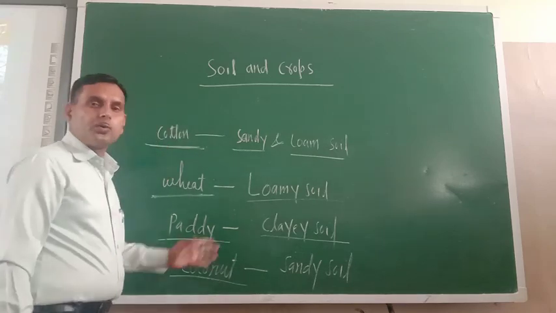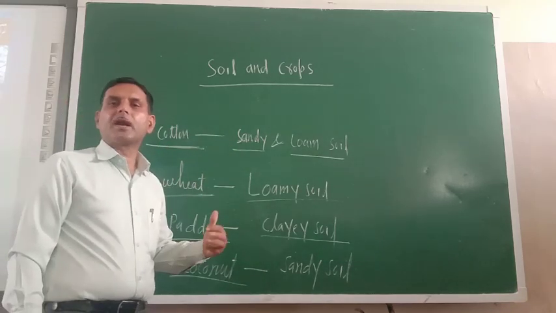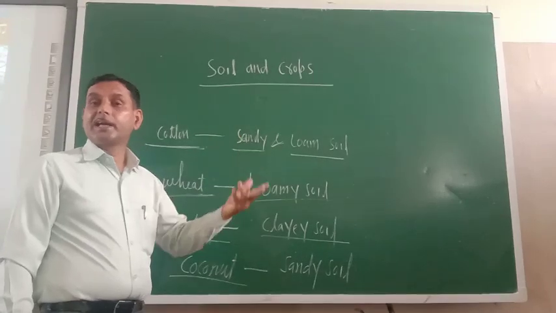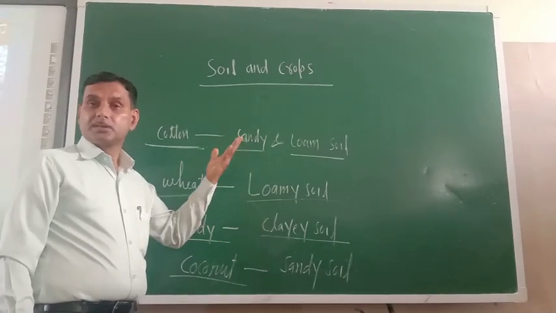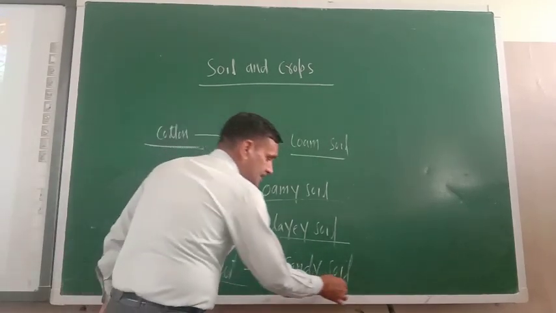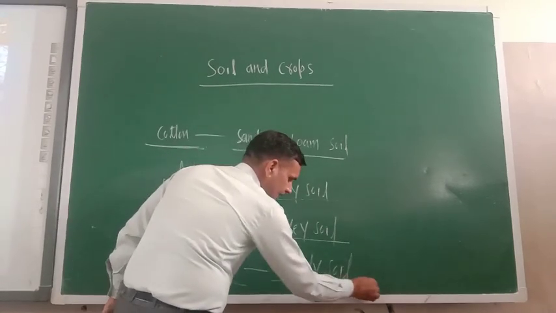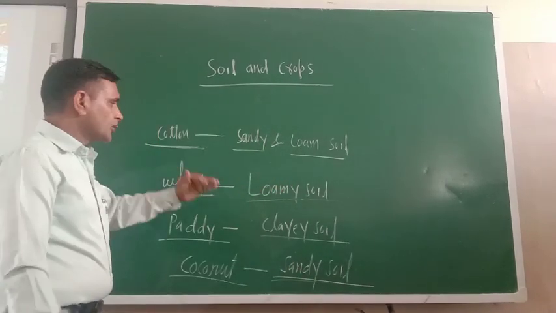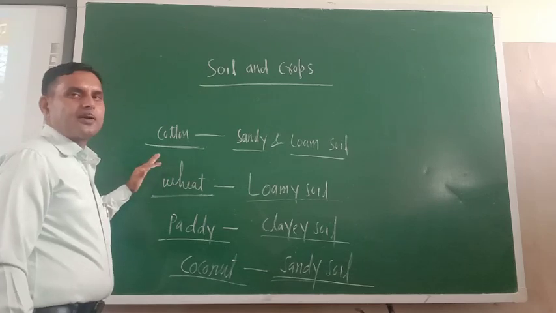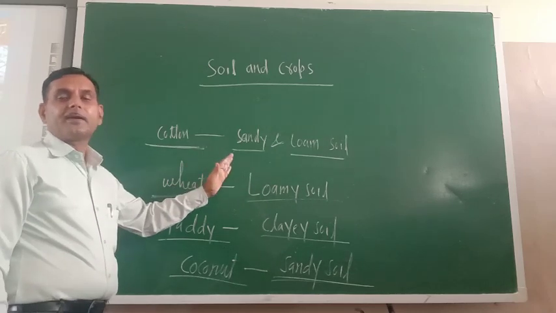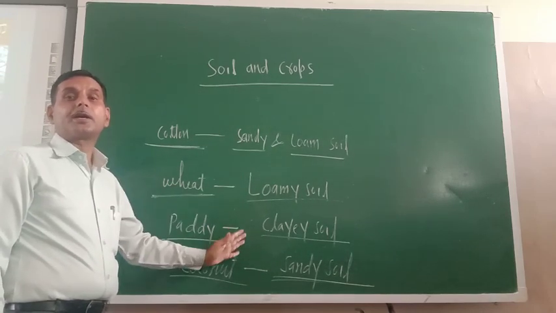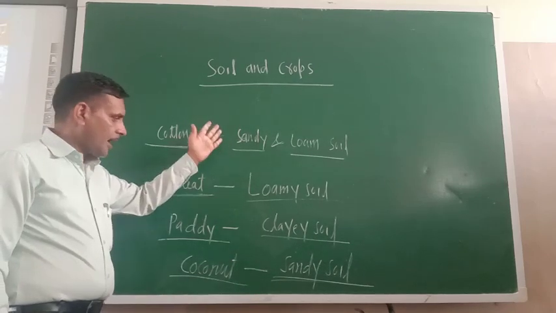Coconut is basically grown in parts of Karnataka, in entire Kerala and some parts of Tamil Nadu, because there sandy soil is found. So these are the major crops which are grown in India, and I have shown their growth in a particular type of soil.